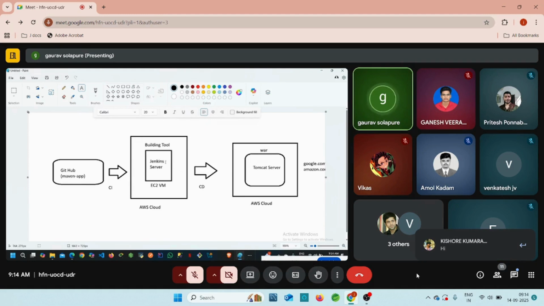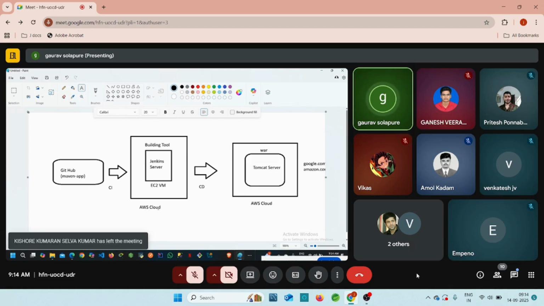So that is the thing. After our Jenkins, after our Maven application is going to build, you will get the latest jar or war file, and this war file we can try to deploy on the Tomcat server, which is also on the AWS cloud again, right? Both the Jenkins server and the Tomcat server are invoked by using the AWS cloud, and AWS cloud has one service that is nothing but the EC2 virtual machine.